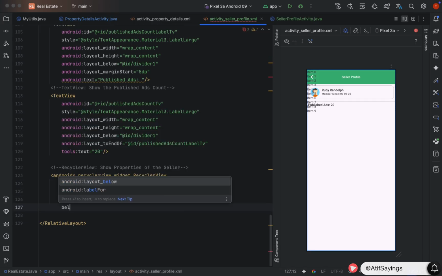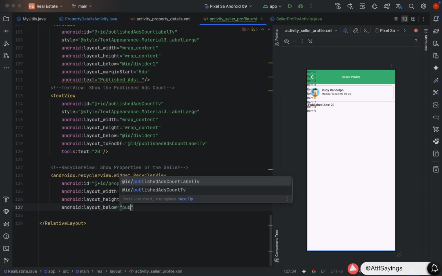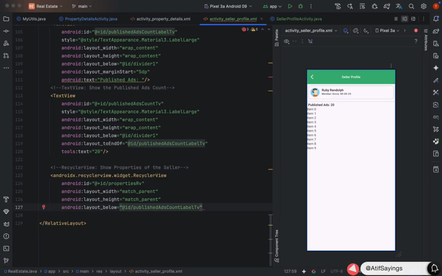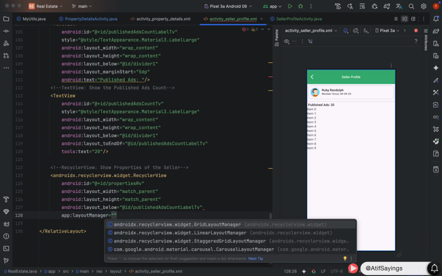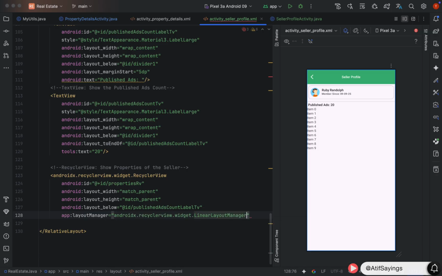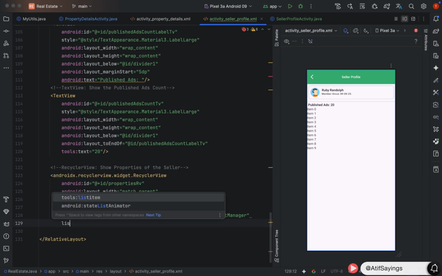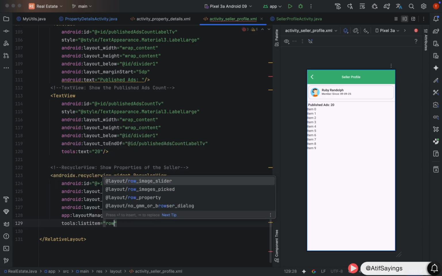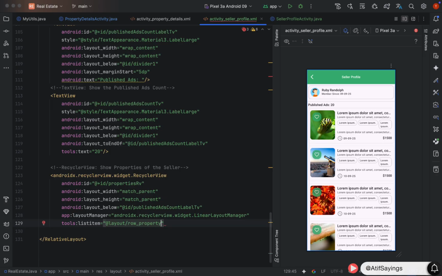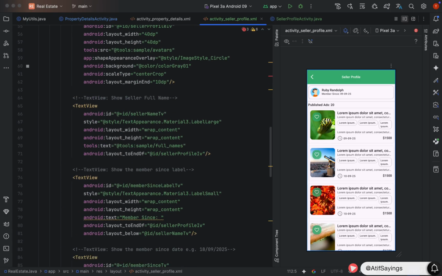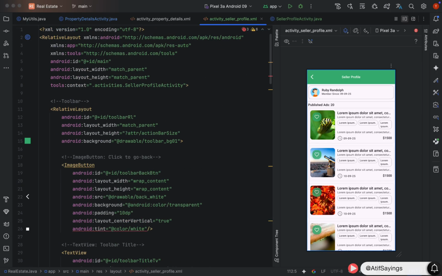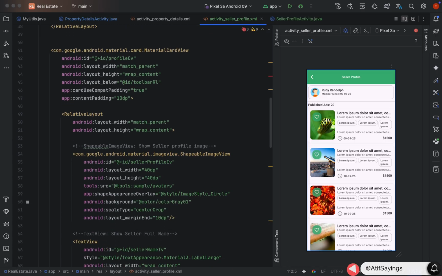After setting the ID, we need to place that RecyclerView below the published ads count label TV. The layout manager of this recycler will be LinearLayoutManager. And in the last, we need to set the list item that will only show in layout preview. So that's optional. List item is the row property .xml file which is available in the folder layout. And with that, the UI part is now completed.